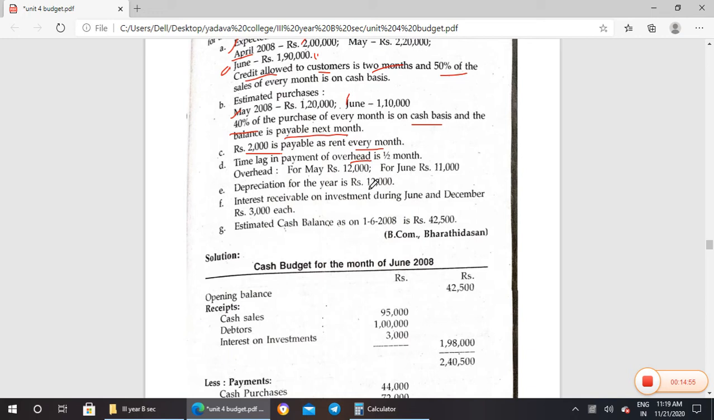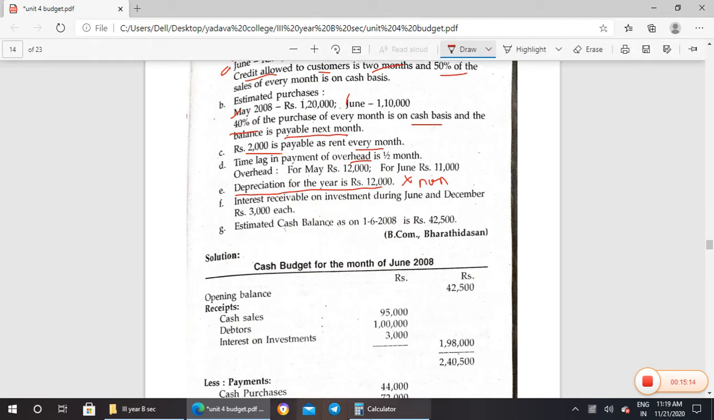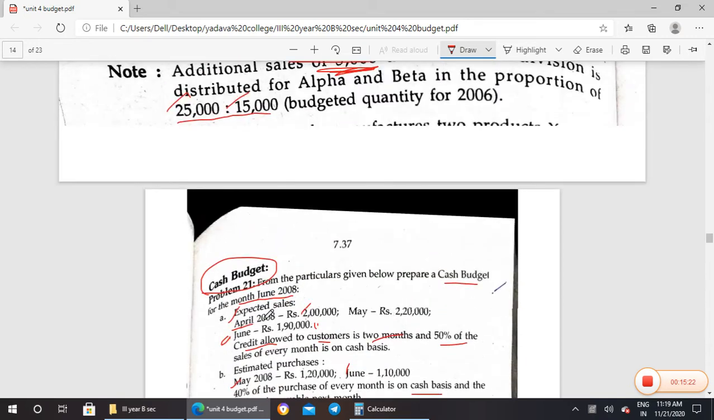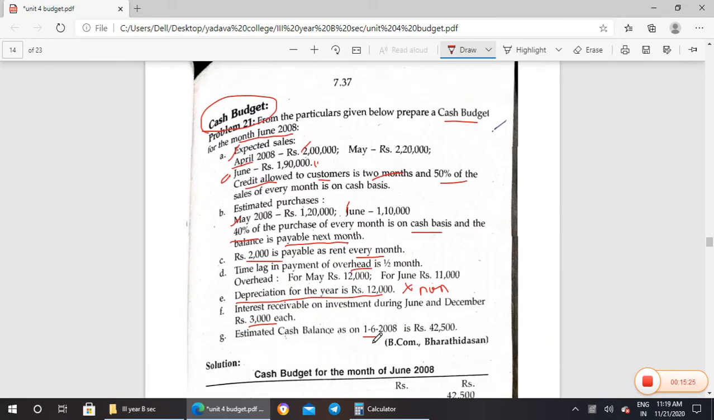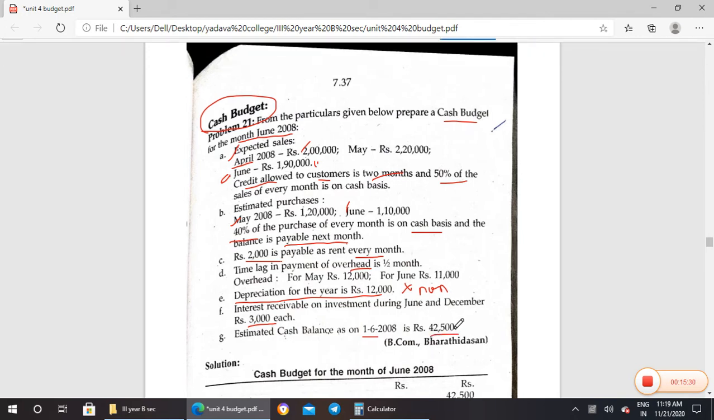Depreciation 12,000 they have given. One more thing, depreciation cannot be taken. This is non-cash, so we do not include it. Interest receivable on investment during June and December is 3,000. They have also given the opening balance, that is cash. They asked to prepare the cash budget for the month of June, and the opening balance of June is 42,500.